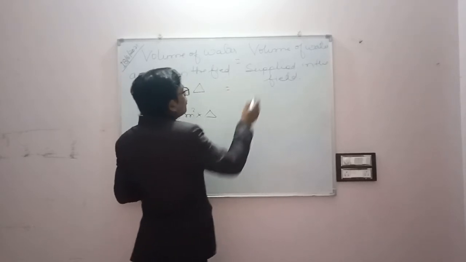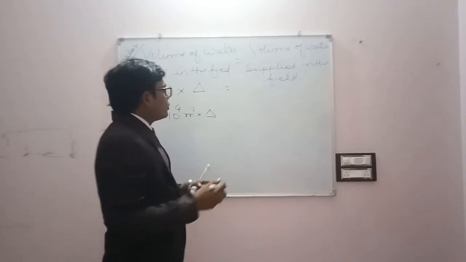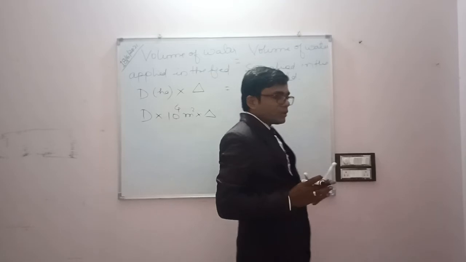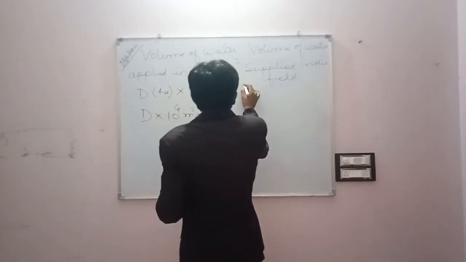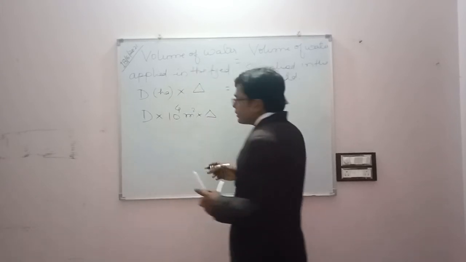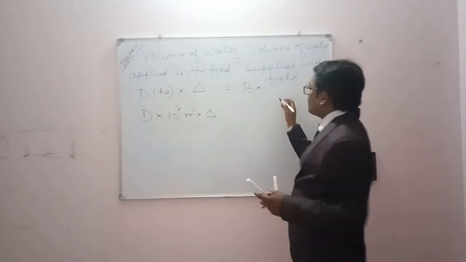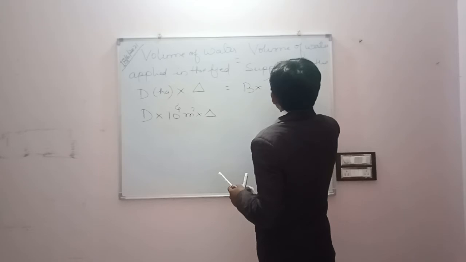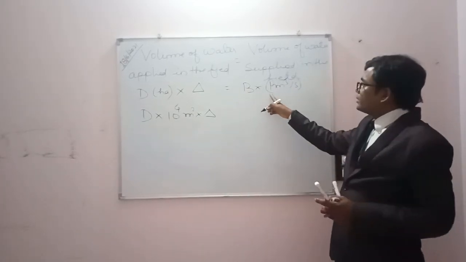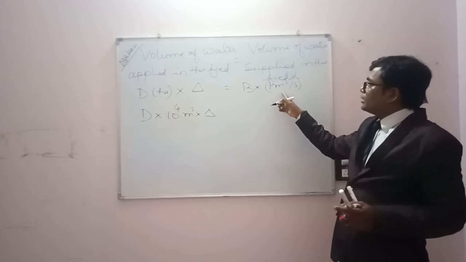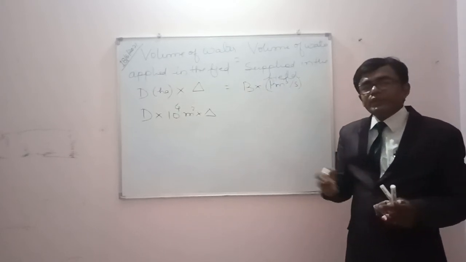Similarly, the volume of water supplied in the field is supplied for the base period, that is B is the base period, and the discharge is 1 meter cube per second. B is in days, and this is the discharge into time. We can multiply and we will get the volume.